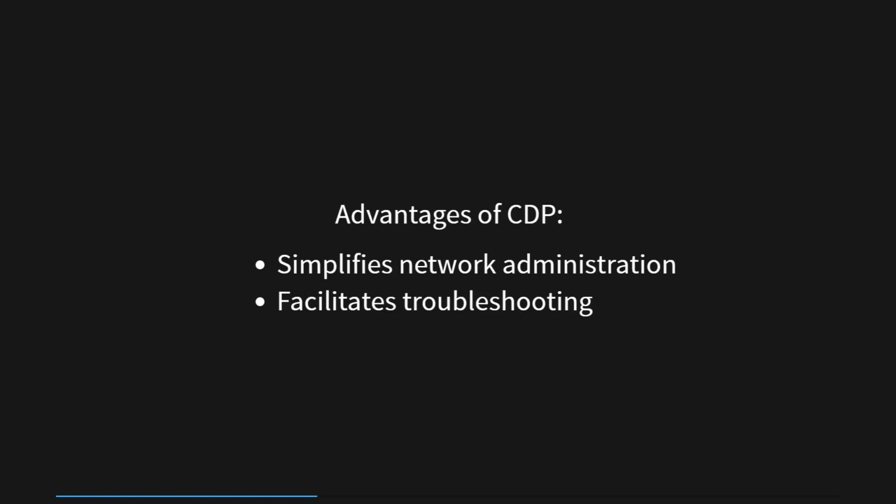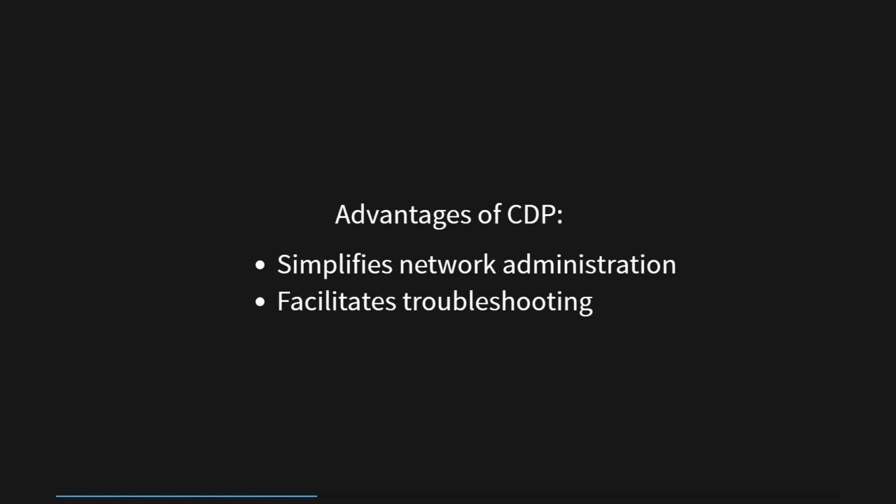CDP simplifies network administration by automating the crucial task of identifying Cisco devices within the network, minimizing the reliance on manual configurations. Its automatic discovery mechanism enables devices to share essential information about themselves and their connections with neighboring Cisco devices. This not only streamlines the setup process, but also facilitates troubleshooting procedures.